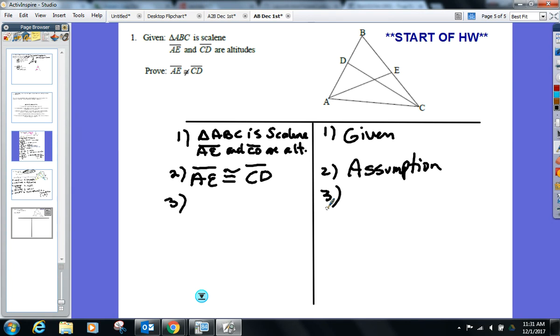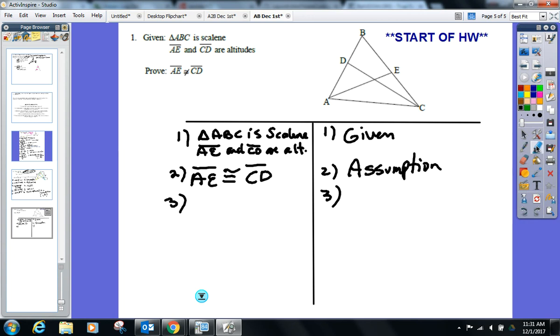And again, the only way we're going to do that, two sides or two angles, right? What do you want to go with? Two sides or two angles? Well, we better find out what we have first here. I got AE and CD are congruent. That's a tough one to mark on here, but AE and CD are congruent. And what about those altitudes? What are they doing? Okay, name an angle that's going to be a right angle. BDC, okay? And also the one next to it, right?